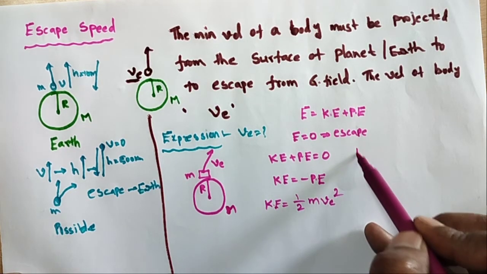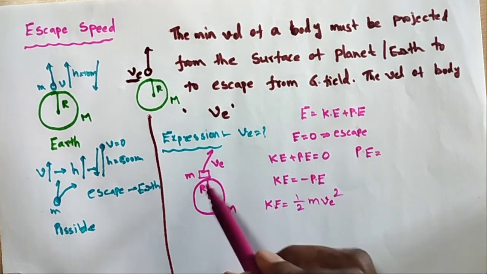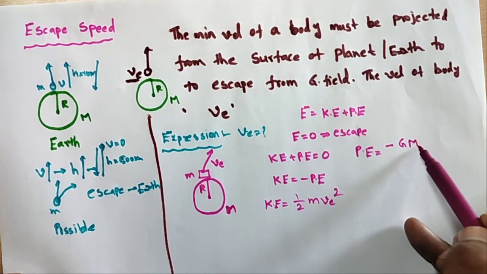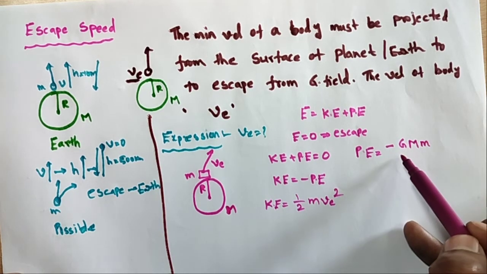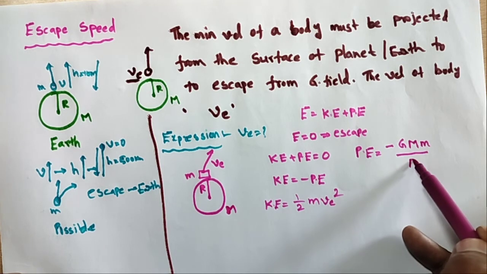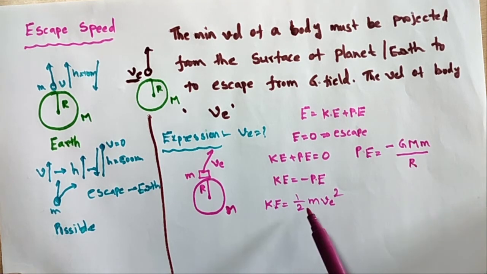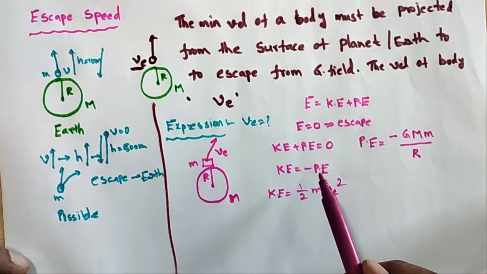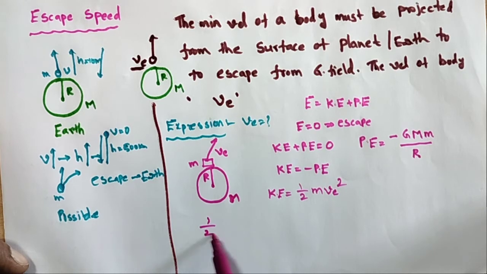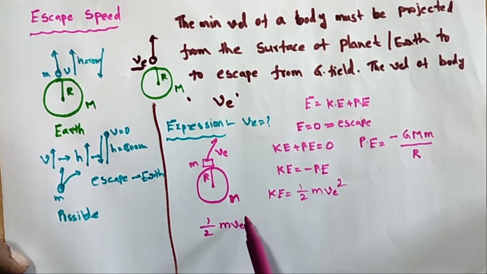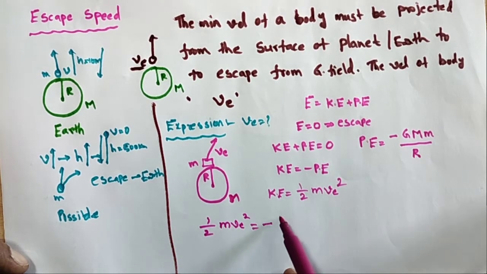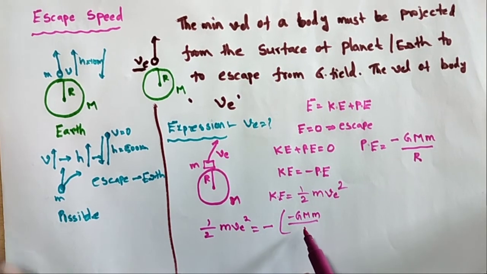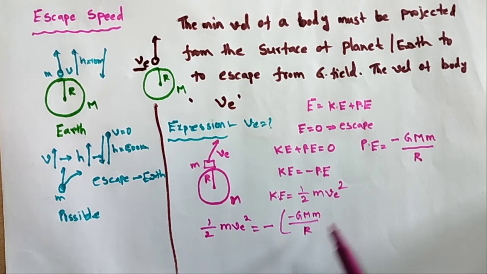And the potential energy of this object is minus G capital M small m by the distance capital R. Substituting the kinetic energy and potential energy in this equation, we get 1 by 2 m ve square is equal to minus of G capital M small m by R. Here I am taking the capital R.